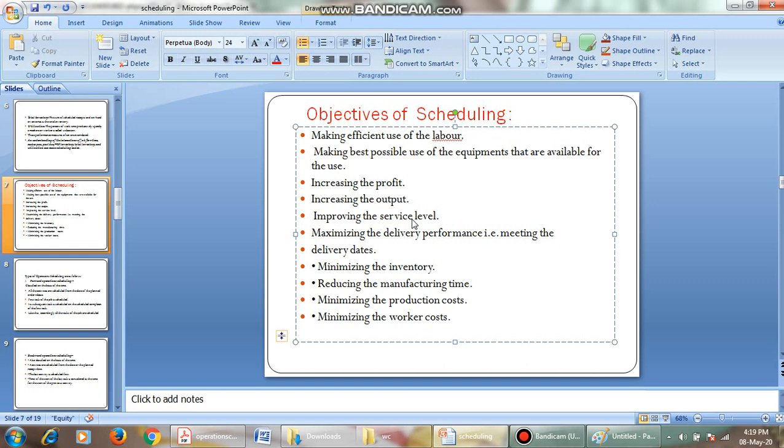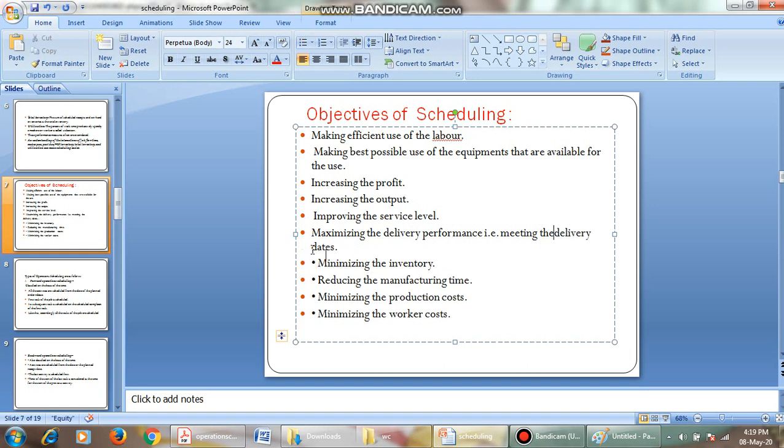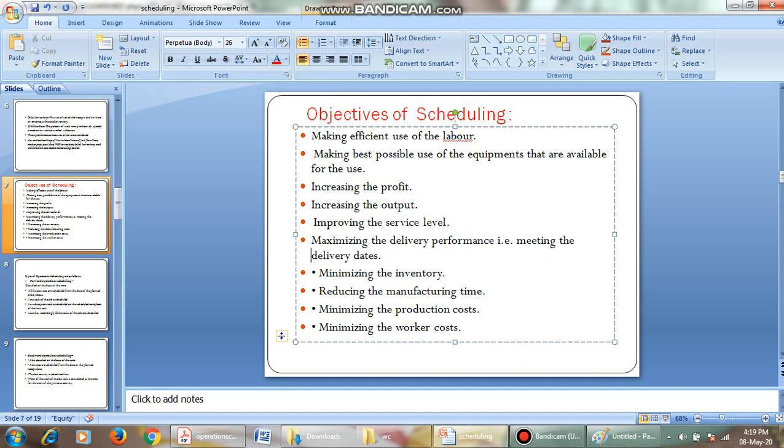Then maximizing the delivery performance, that is meeting the delivery dates, and minimizing the usage of inventory can also be done by scheduling of operations.